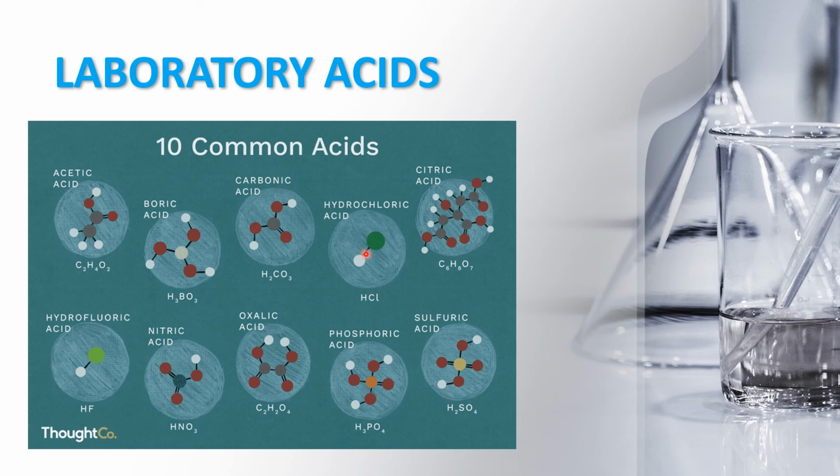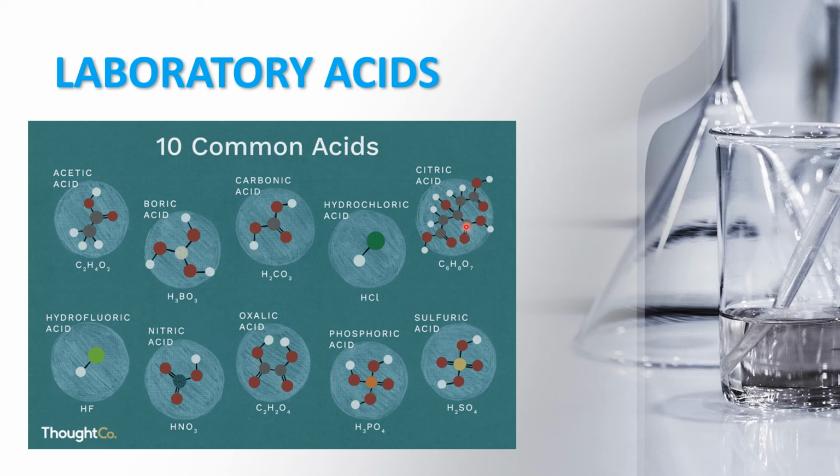So these are some acids we learn. We use them in the laboratory, and they are called laboratory acids. Acetic acid, C2H4O2, molecular formula is given. Boric acid, H3BO3, carbonic acid, H2CO3, hydrochloric acid, HCl, citric acid, C6H8O7. This is prepared in the laboratory.